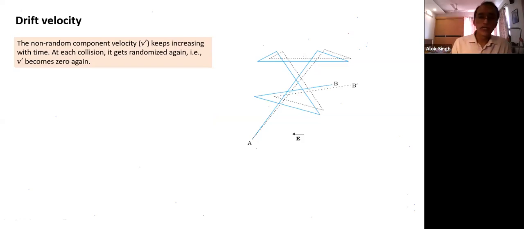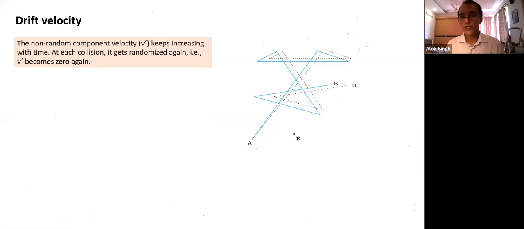So what we understand in terms of the drift non-random velocity, V dash: at this point, V dash is 0. What will happen as we go to this point? V dash keeps on increasing. Soon after this point, again, what is V dash? Soon after collision, what will V dash be at this point? The non-random component, soon after collision.